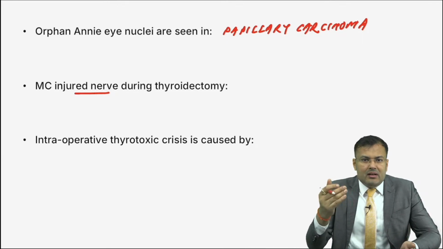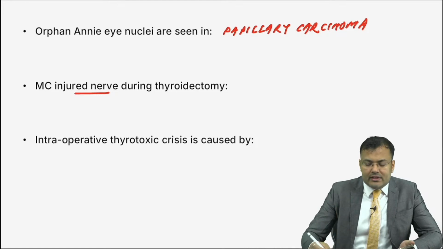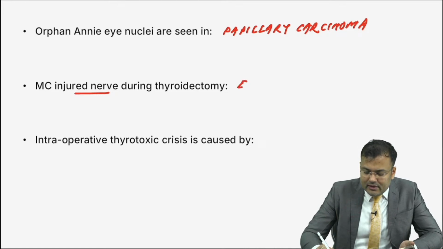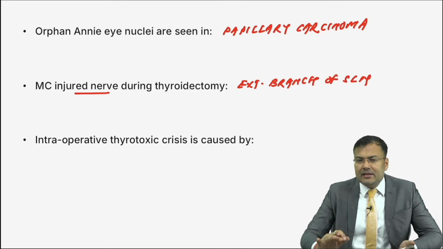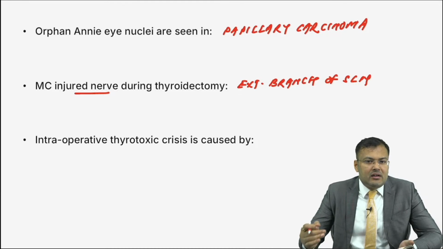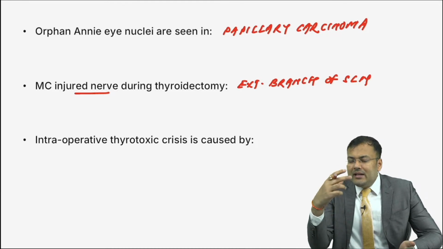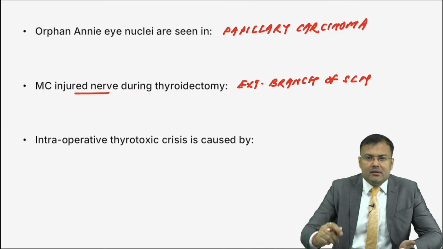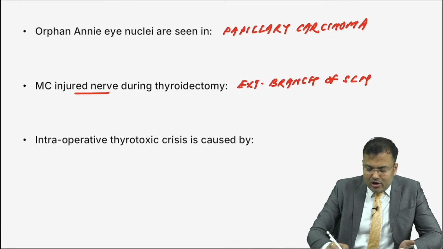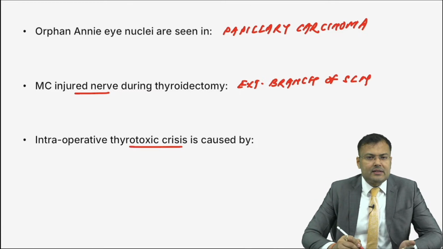It is external branch of superior laryngeal nerve, that is also known as external laryngeal nerve. So this is not recurrent laryngeal nerve. Whenever you are ligating the superior thyroid vessels away from thyroid, this nerve is injured. Clear?